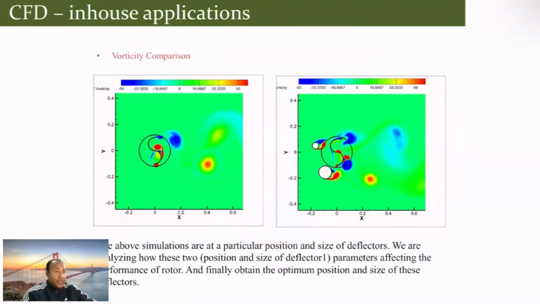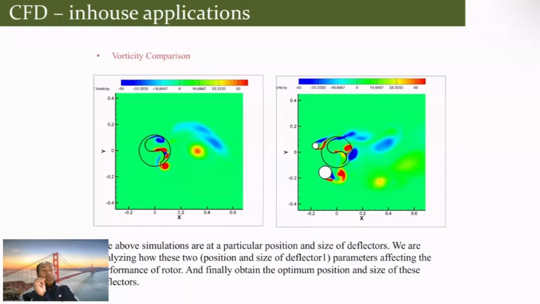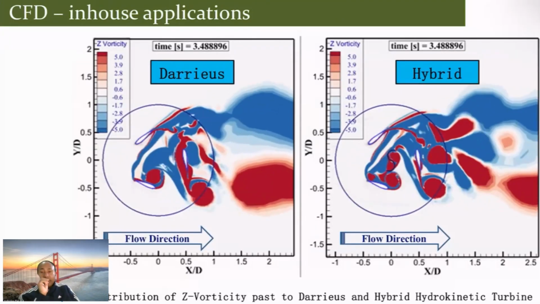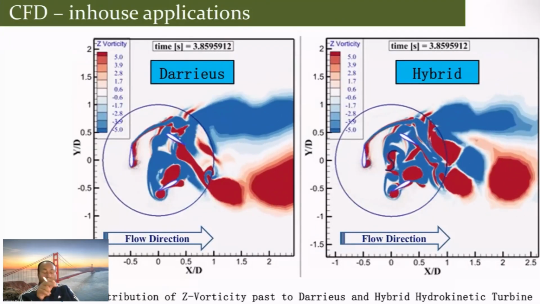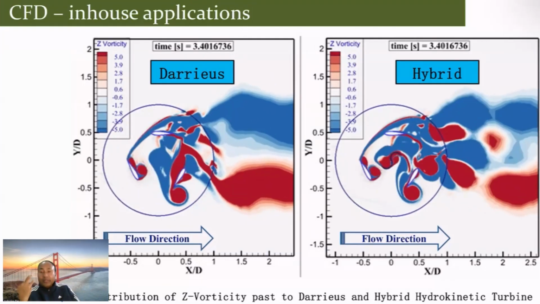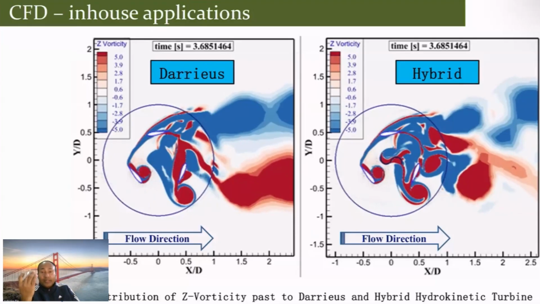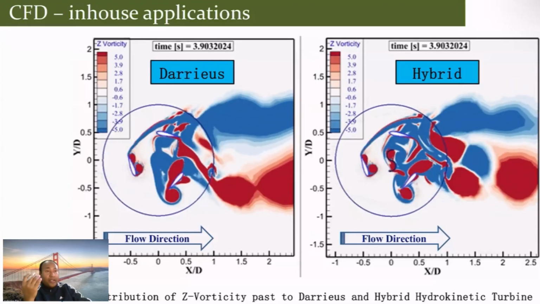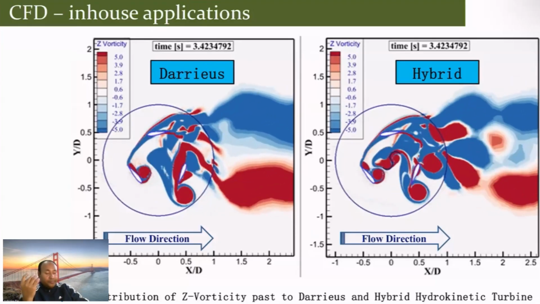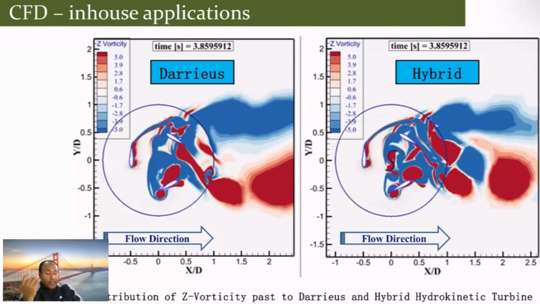So this is another application, and this again is a hydro turbine application. But the similar thing can be done even in the vertical axis wind turbine as well, hybrid or variable pitch.